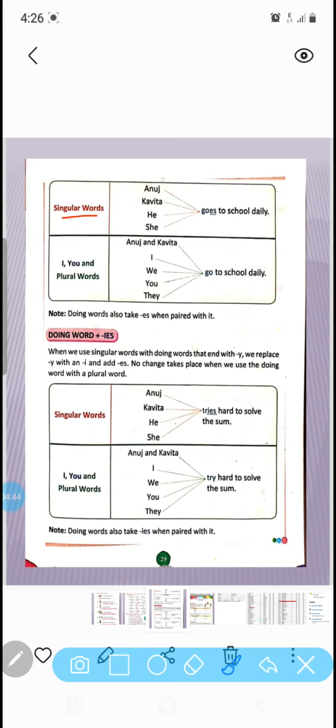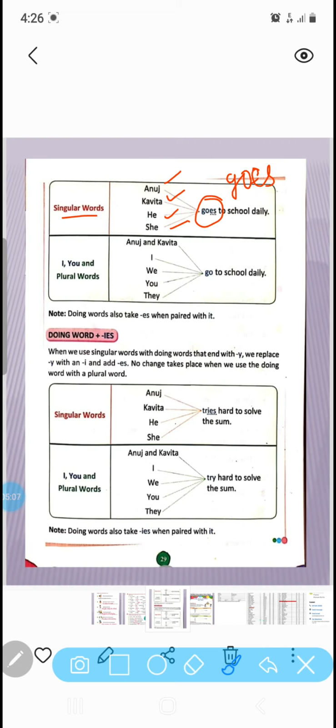Singular words: Anuj, Kavita, he, she. Some action words are there with which we add es. If we are talking about a singular noun or singular pronoun, we have to write he goes. We never write gos, that is wrong. So there we write es.